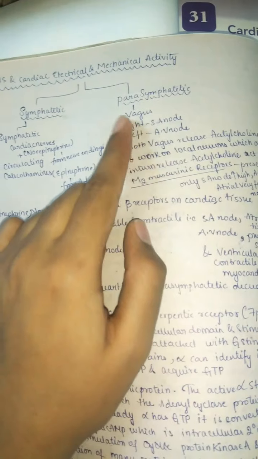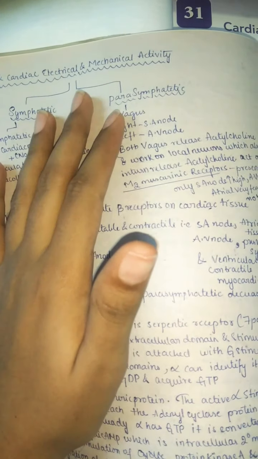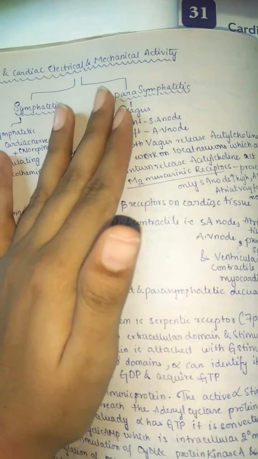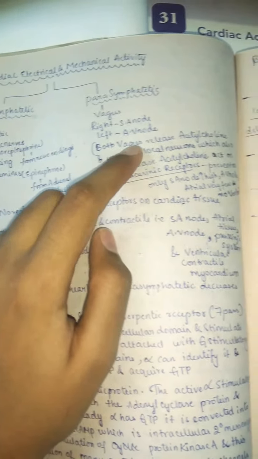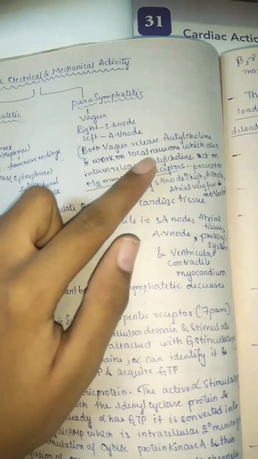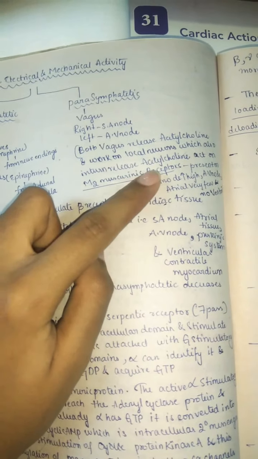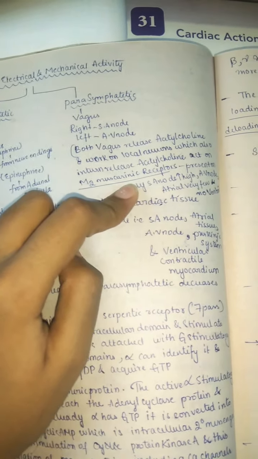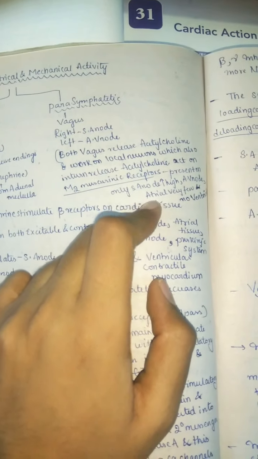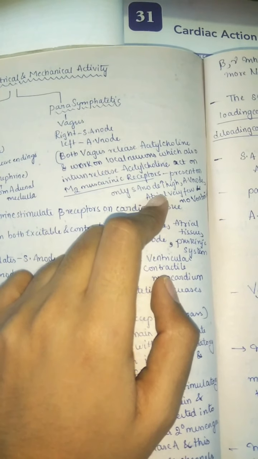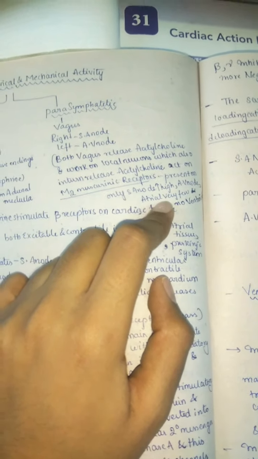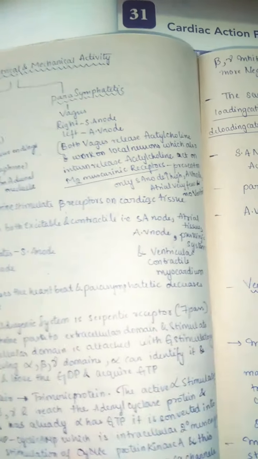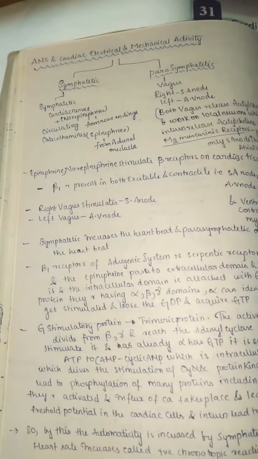And the parasympathetic vagus, mainly the right vagus, moves to the SA node and the left vagus to the AV node, and both vagus nerves release acetylcholine and work on the local neurons, which in turn release acetylcholine and act on muscarinic receptors, which are very high on the SA node. On the SA node these muscarinic receptors are very high, and on the AV node and atrial very few, and they are not present on the ventricles.